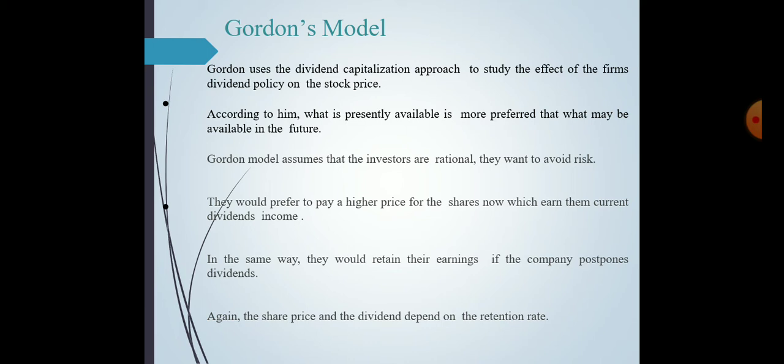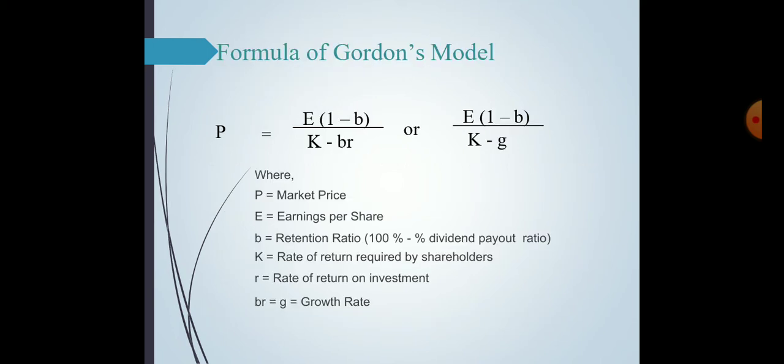In the same way, they would retain their earnings if the company postponed dividend. Again, the share price and the dividend depend upon the retention ratio. From this we can know that it is a relevance approach, because share prices depend upon the dividend and retention ratio.